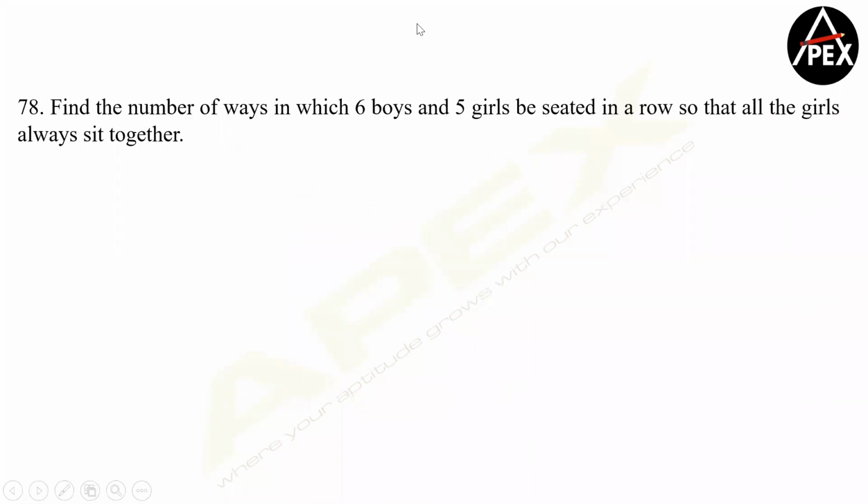Yeah, can you now arrange them? Yep, so all the girls are sitting together. So again, repeat, the logic is external plus internal. So I assume that all the girls are in one group. Okay. So count them as one group plus 6. So 1 plus 6 will be 7. That is 7 factorial is external. Clear? And then I have 5 girls to arrange internally, which will be 5 factorial.